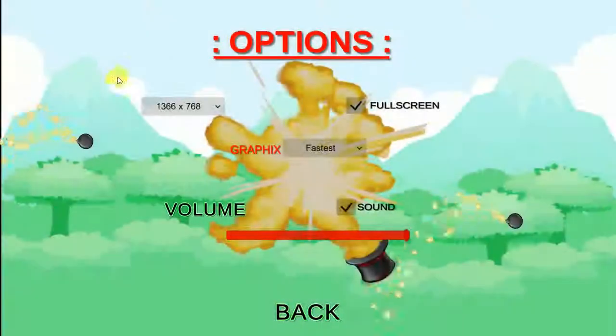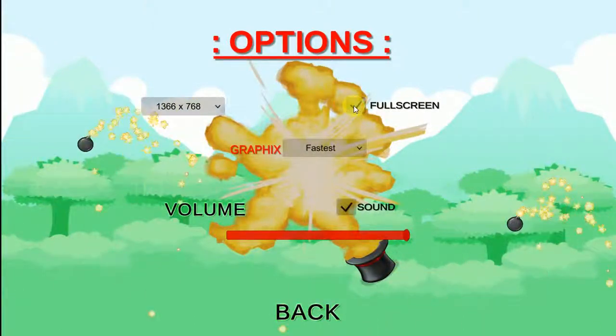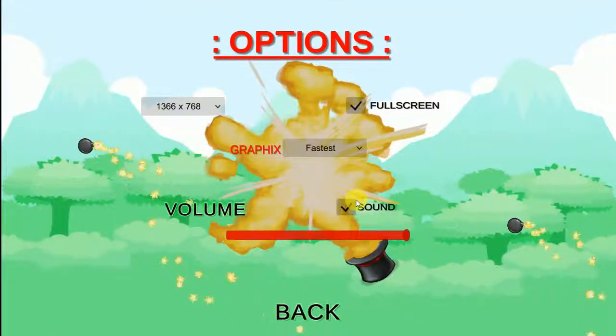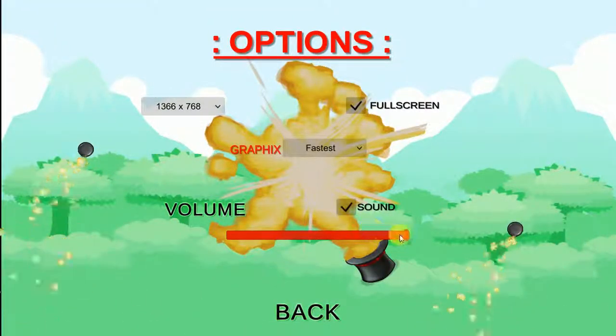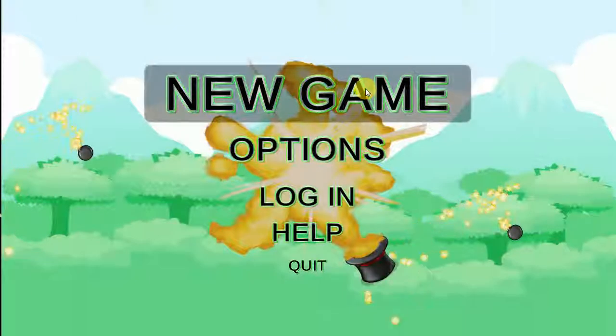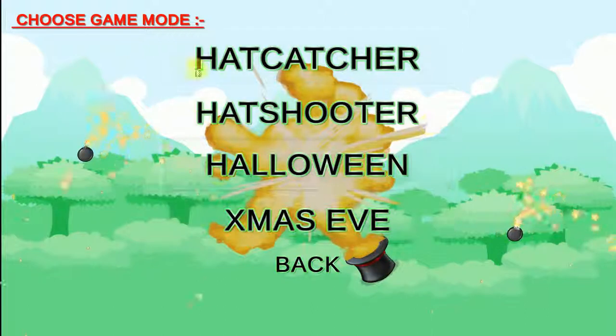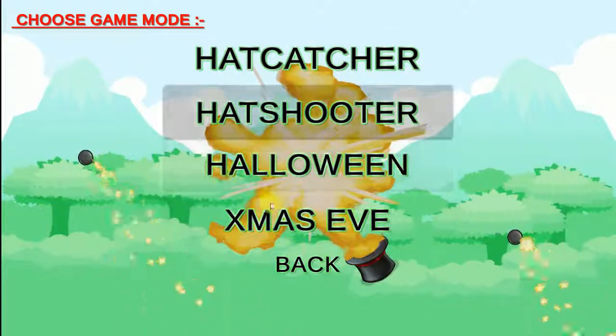So in options we have added resolution drop down, graphics drop down, full screen check mark and volume check mark for mute and having sound, and we can even decrease and increase the sound too. So in new game we have 4 options: hat catcher, hat shooter, Halloween and Xmassive. So Xmassive.